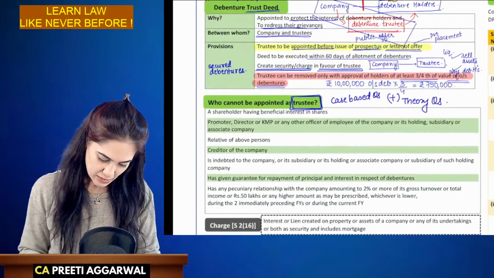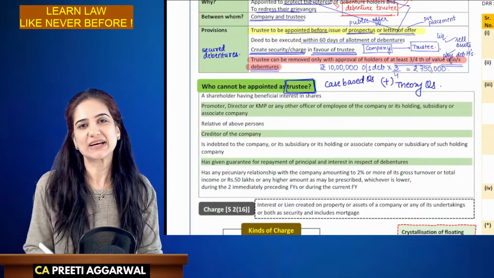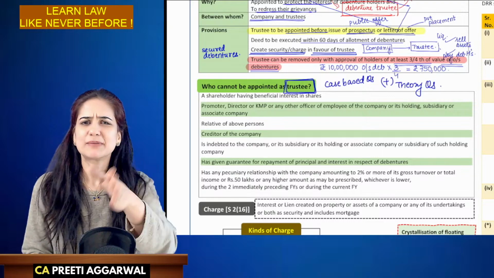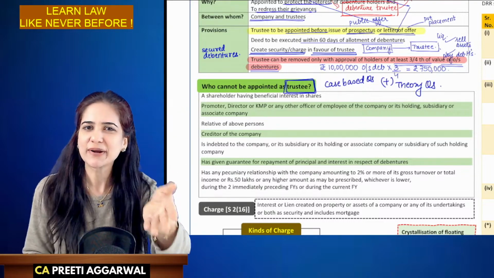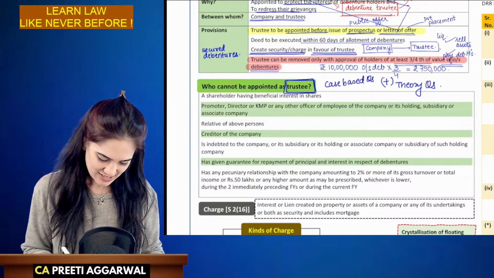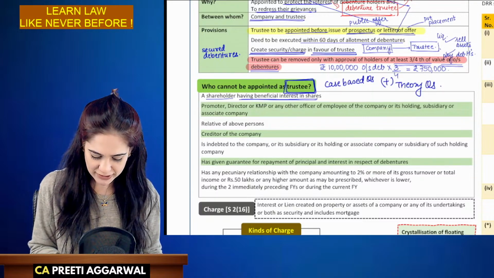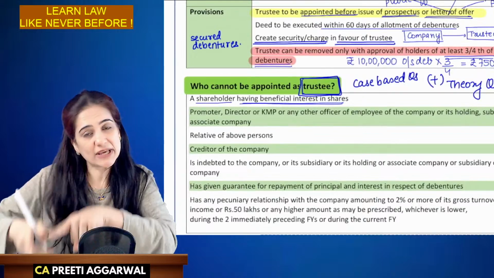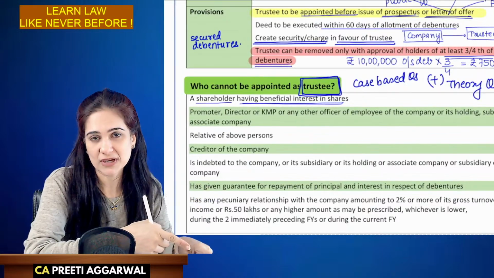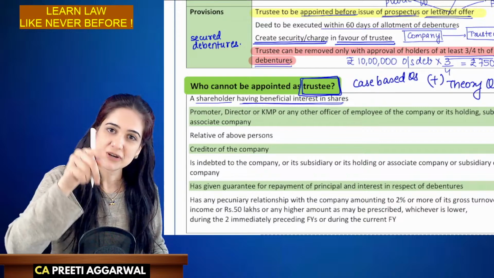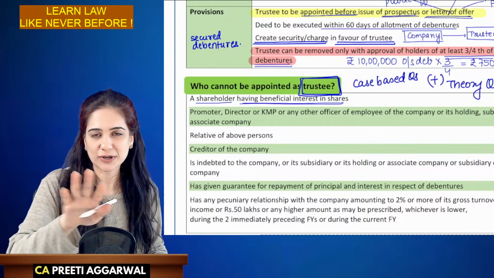Okay. Who cannot be appointed as trustee? Very similar to who cannot be appointed as an auditor. So a shareholder having beneficial interest in the shares cannot be appointed as trustee because he will not think from the point of view of debenture holders. He will think from the point of view of shareholders only, not debenture holders.